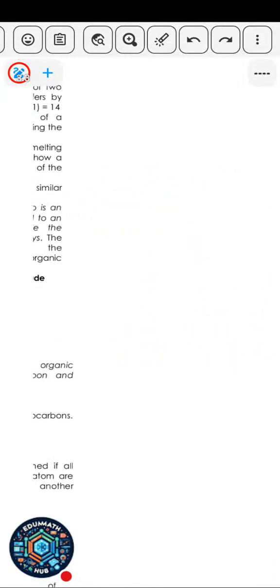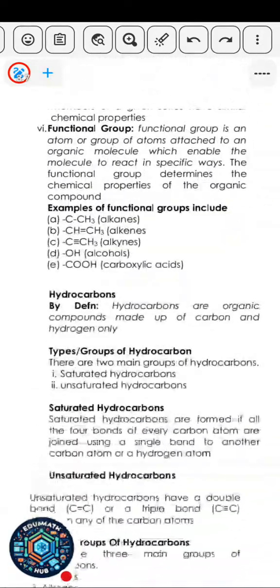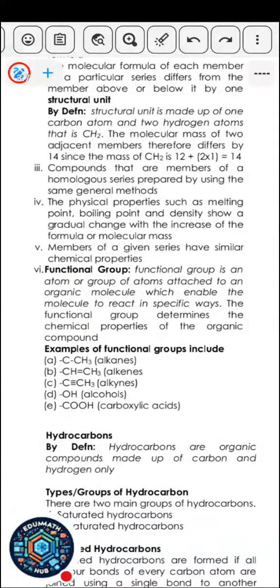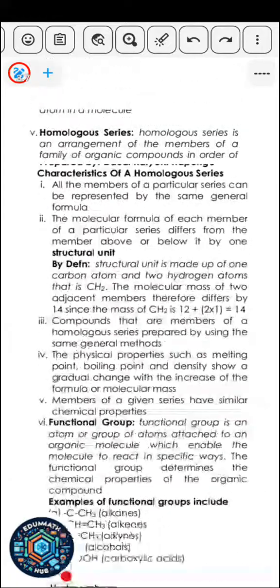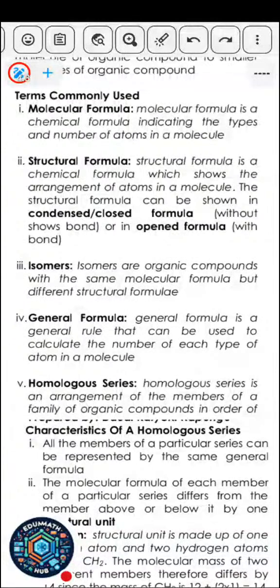But just know that isomers are compounds that have the same molecular formula, as in their formulas are the same, but structurally they look different. When you draw their structures, they look different. So that's that about isomers. I'm going to break down that part when I get there. So take notes: same molecular formula, different structural formula.